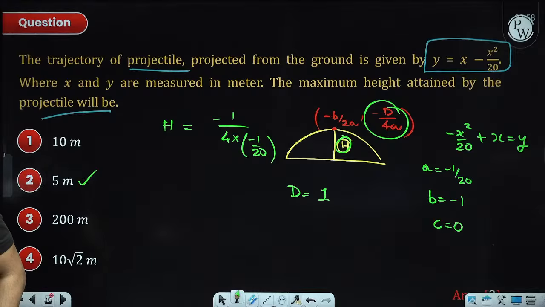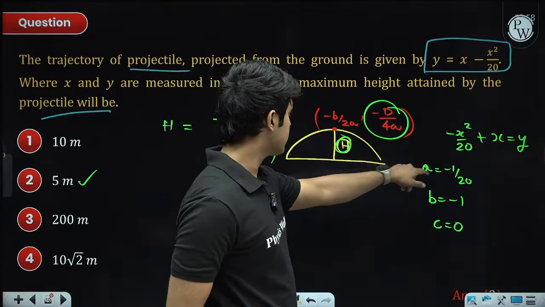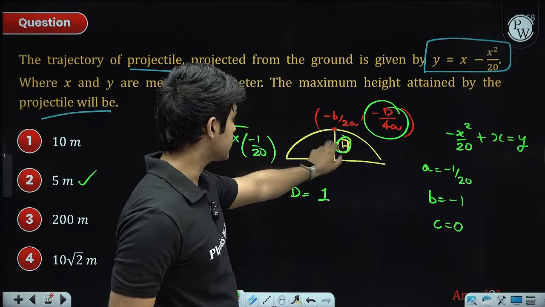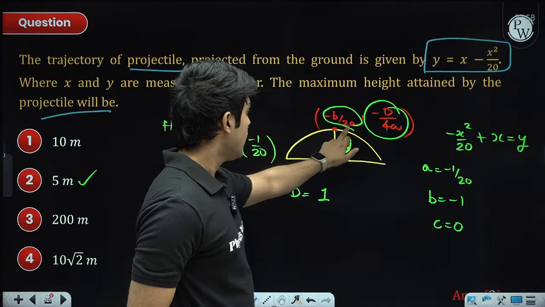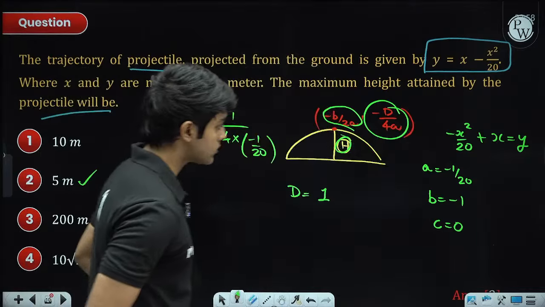Yeah, that also works. If you do dy by dx equal to 0, you will get the x coordinate, and then you will have to put the x coordinate over there. You can use calculus also.